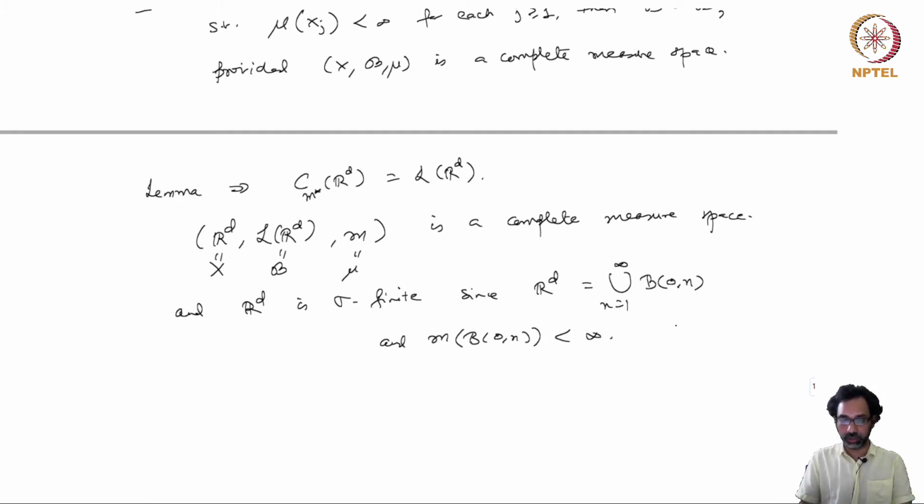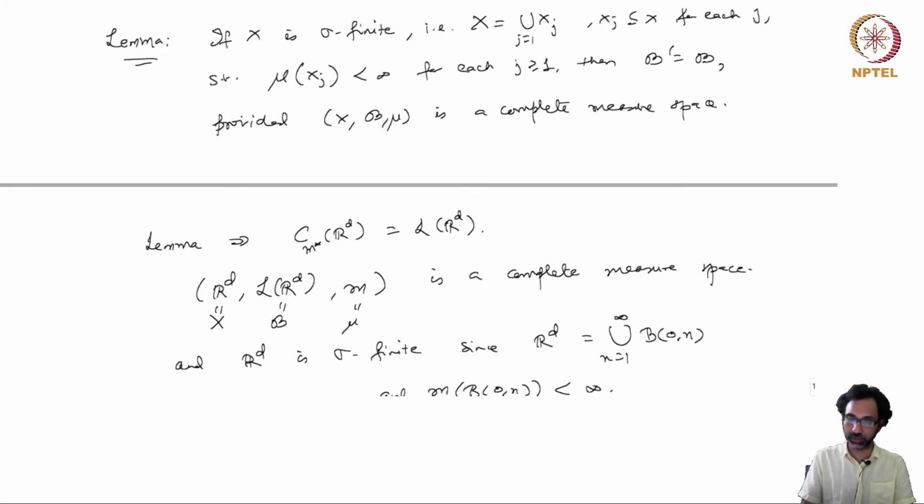So Rd is sigma finite with respect to the Lebesgue measure, and so both these conditions for our lemma are satisfied, which is that X be sigma finite and that it should be a complete measure space.